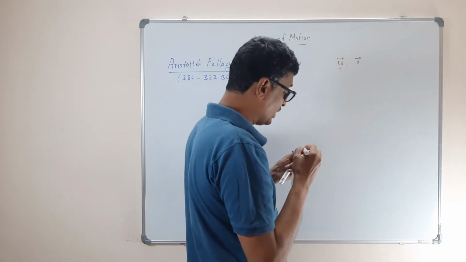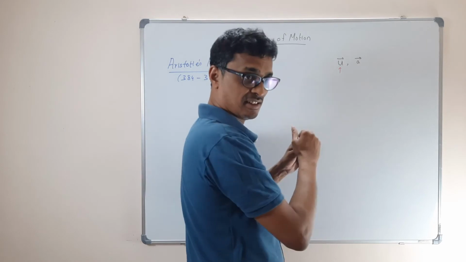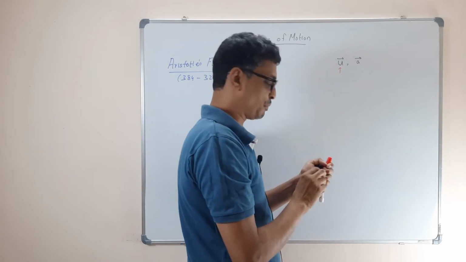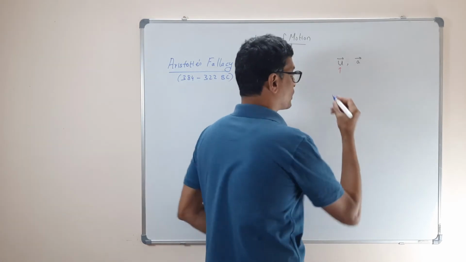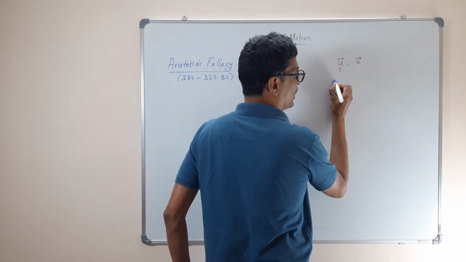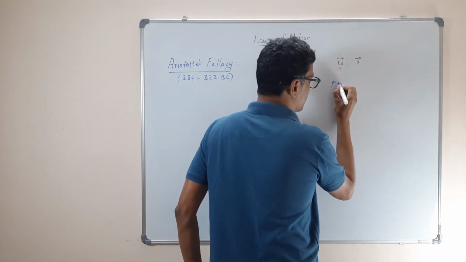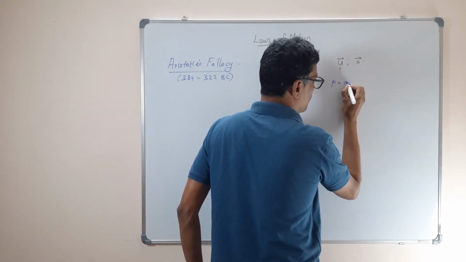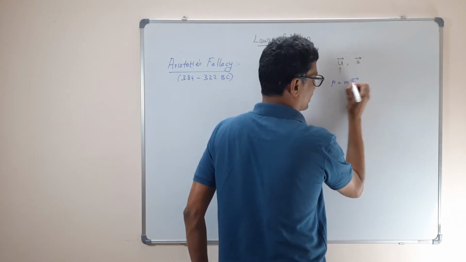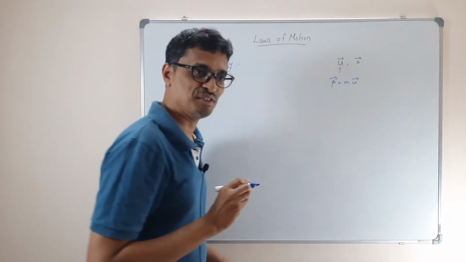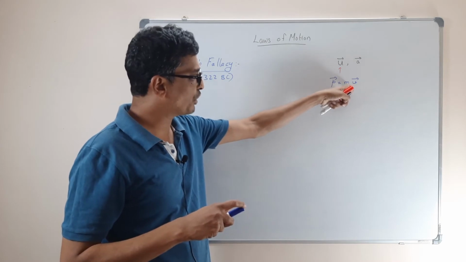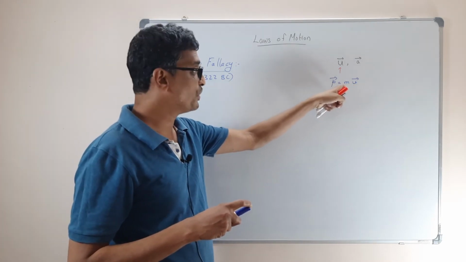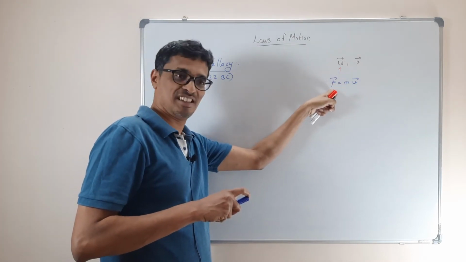The quantity which is going to decide the amount of force I have to apply is called momentum. Do you know the symbol of momentum? P. Momentum is mass into velocity. So now I multiply the mass of the body also with the velocity. Now this is the right quantity.